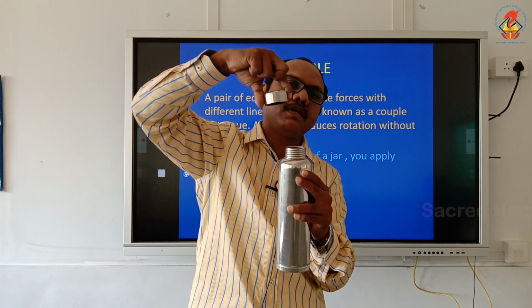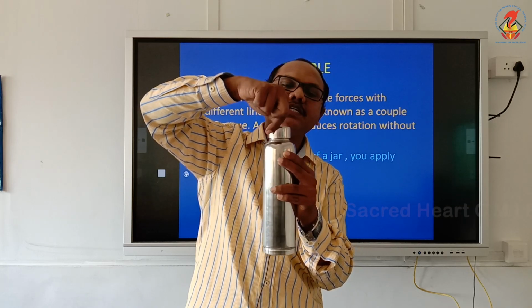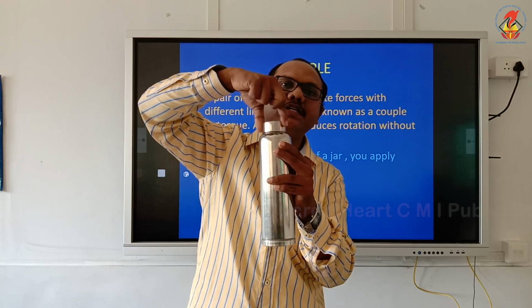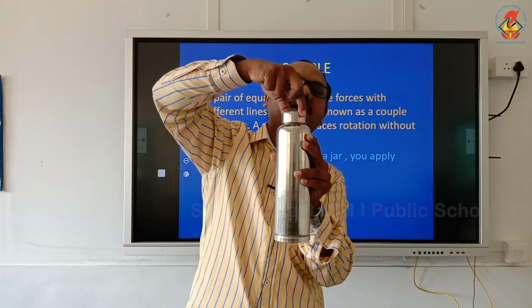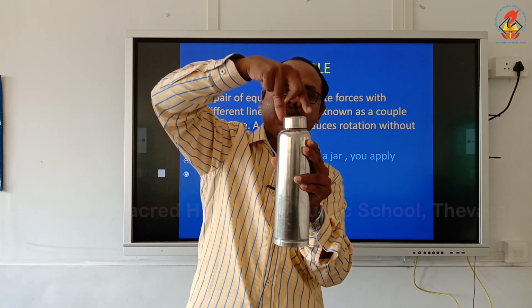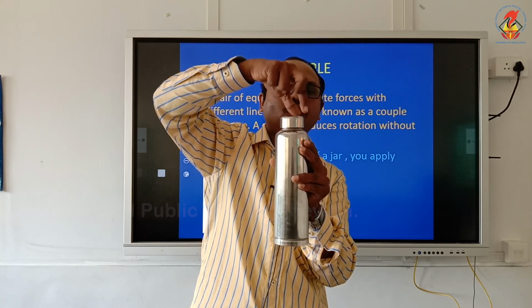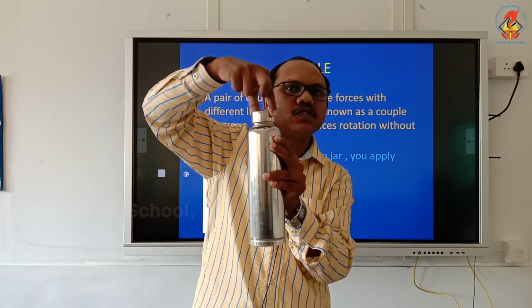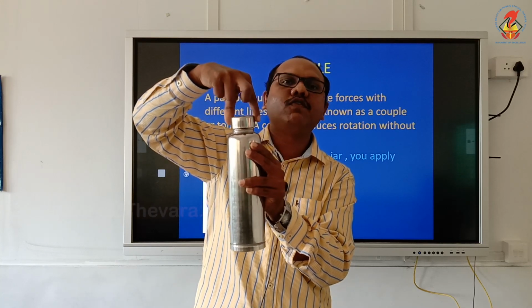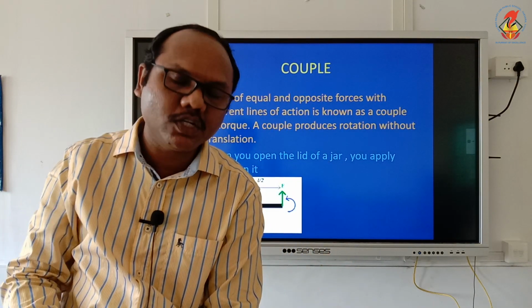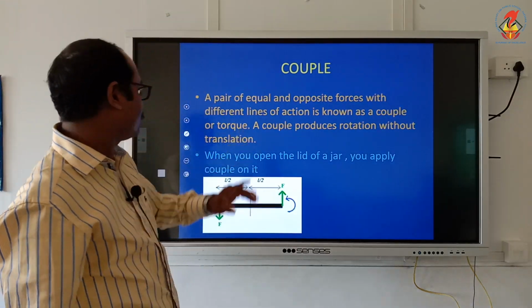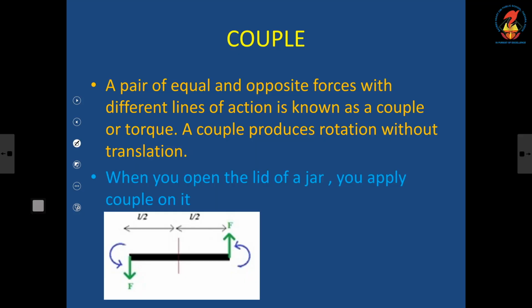The lid is rotating and it is opening. So it is easy to close and open the lid with 2 fingers because one force is in the forward direction, other force is in the backward direction. So only rotational force is taking place, no translation is taking place. Such a force is called couple force. So it is easier to open the lid of a bottle with 2 fingers than with 1 finger.